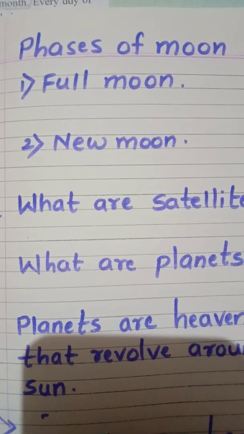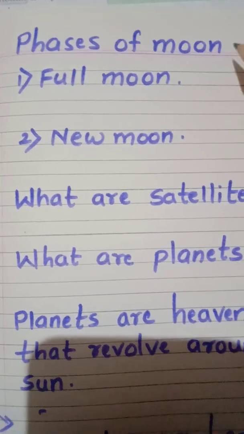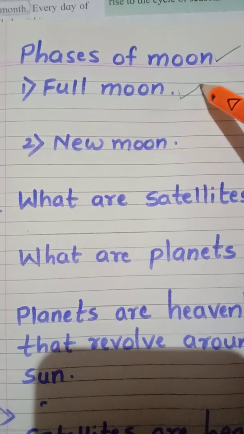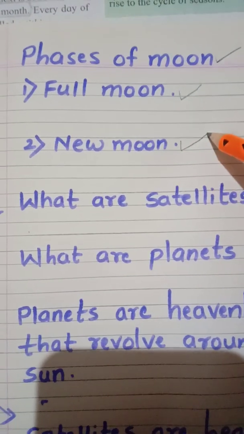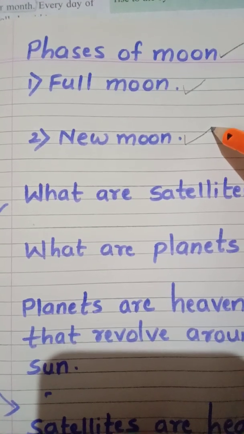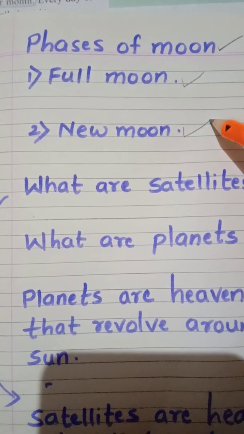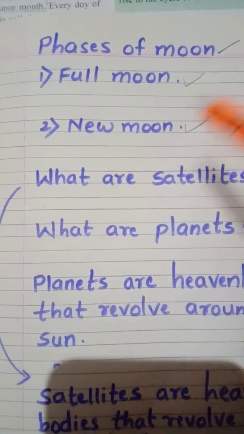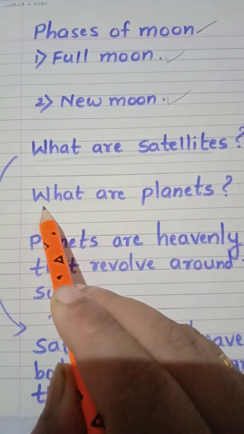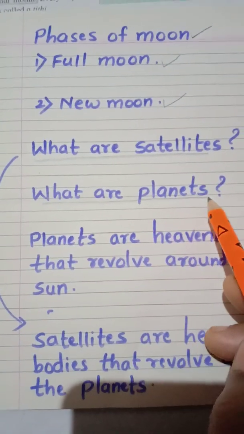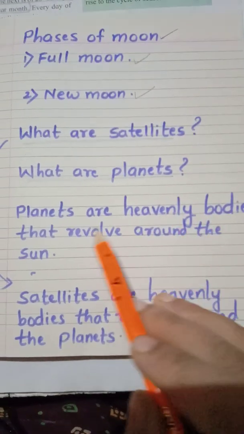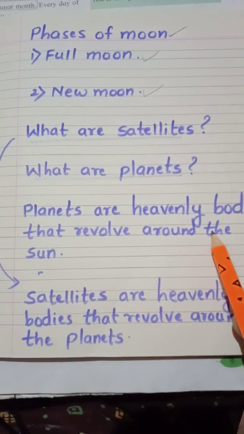Students, today we are going to study about phases of the moon, the full moon and the new moon. What do you mean by these terms? For that we just have to recall a few things from the first lesson. So what are satellites? What are planets? Can you recall? Planets are the heavenly bodies that revolve around the sun.